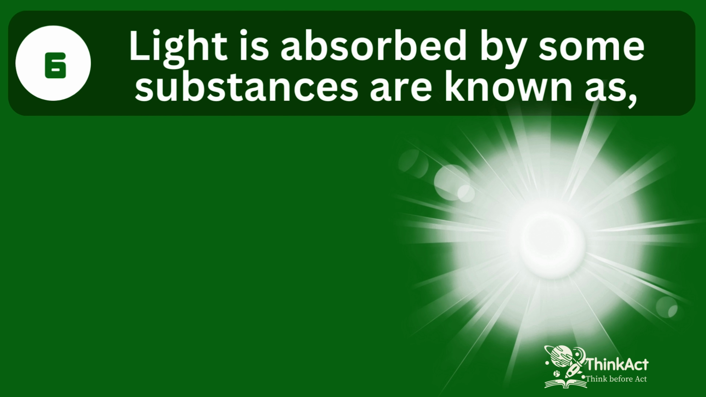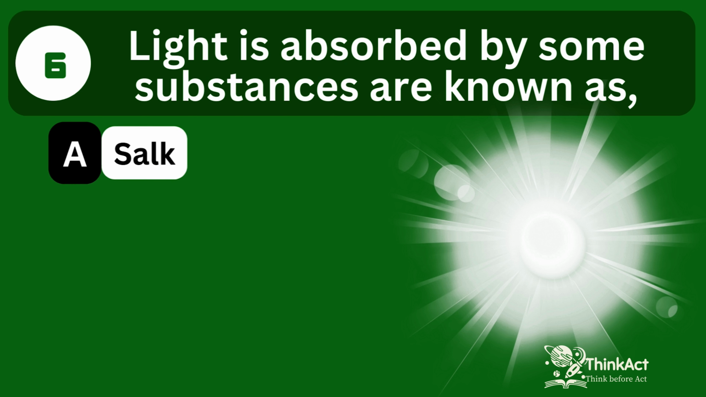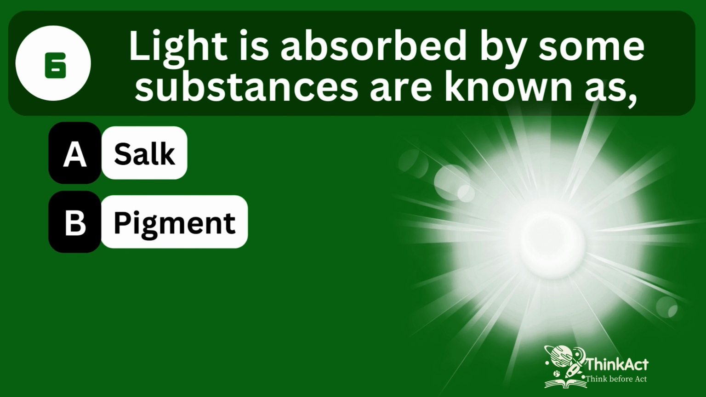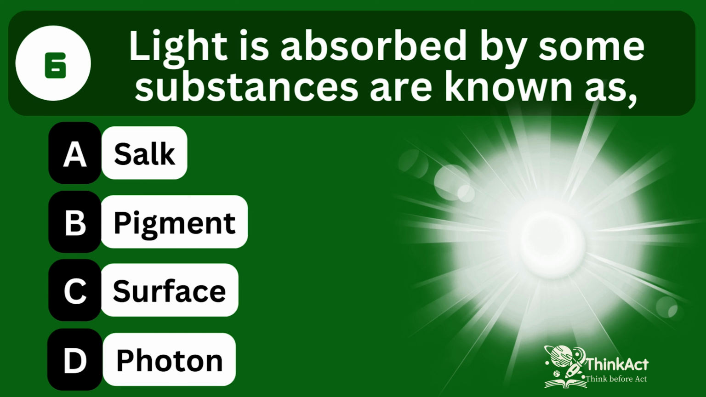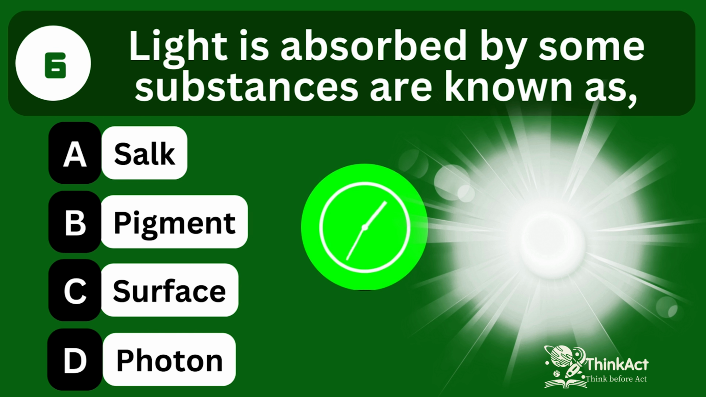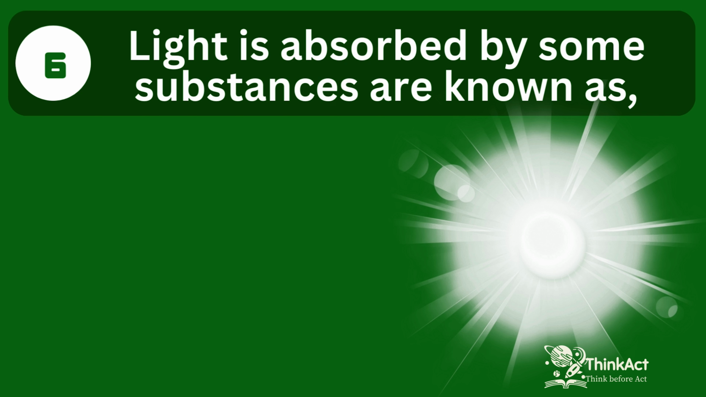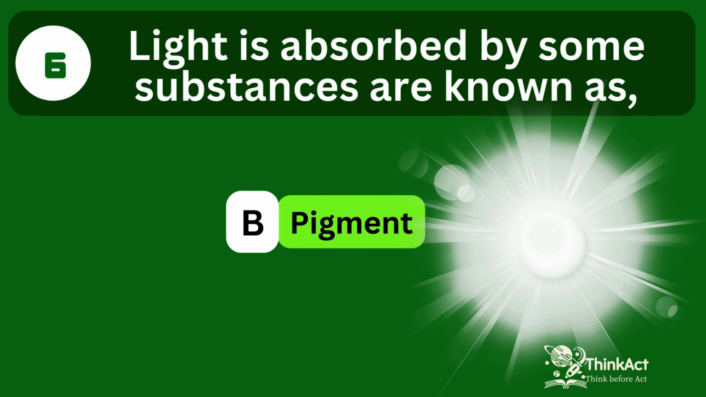Light absorbed by some substances is known as Option A, sock. Option B, pigment. Option C, surface. Option D, photon. The answer is option B, pigment.